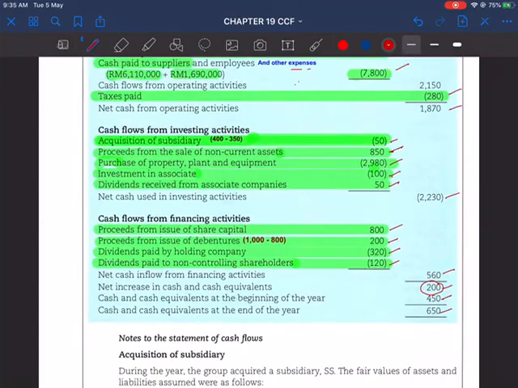So the increase comes from cash inflow of operating activities 1870, cash outflow from investing activities 2230, and cash inflows from financing activities of 560. That's why you get 200,000 increase.